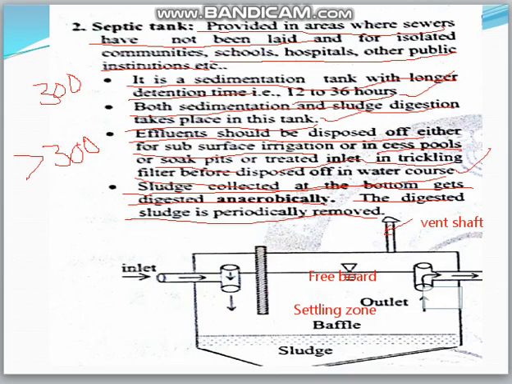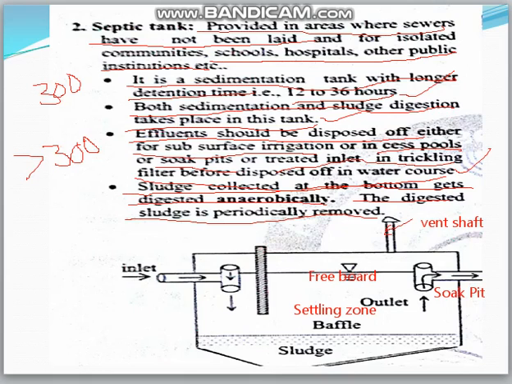Okay. Next, coming to the aeration tanks and the soak pit. Generally, aeration tanks are rectangular tanks. The bottom will have the sludge zone. Usually the septic tank design will be like that only. We are having a vent shaft. Here is the inlet zone, 4.5 meters. Here will be the outlet zone. This is the soak pit, disconnected to the soak pit. Width will be the freeboard, and this is the settling zone.